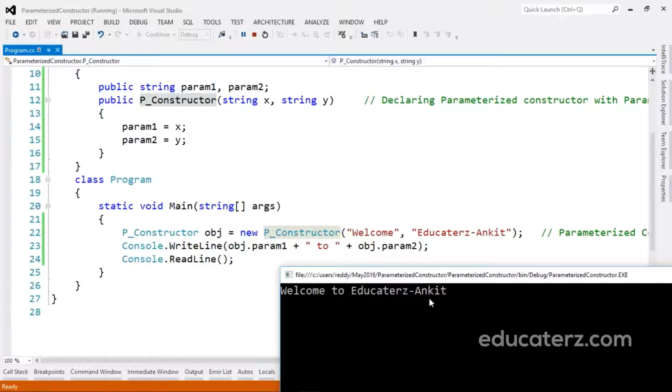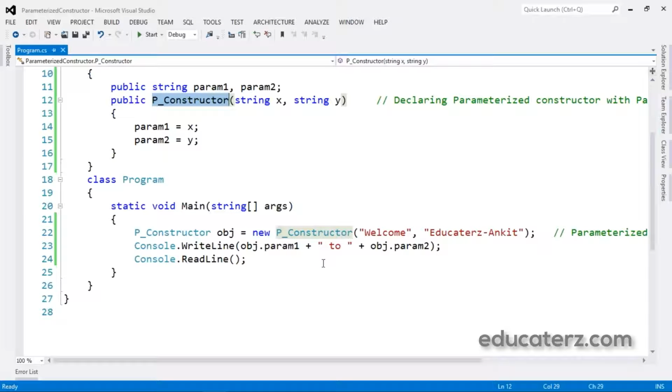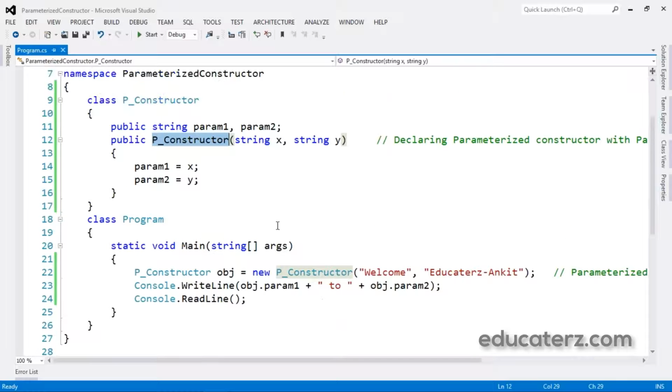Where are we getting this from? From here. We are passing this to the object obj of this class, then we are getting these values. So this is called a parameterized constructor. It is as straightforward as that: this constructor has parameters. If we don't have any parameters, that's called a default constructor.